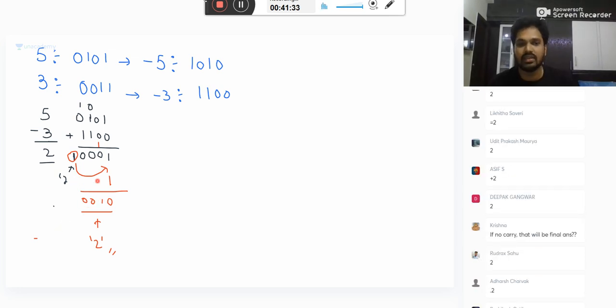Okay, if no carry is there, say 3 minus 5, then what is the answer? Minus 2. Now see here, because you are subtracting, the number cannot be greater than your maximum number. Now 3 minus 5. So 3 should be taken as it is, and 5 should be taken as its 1's complement.